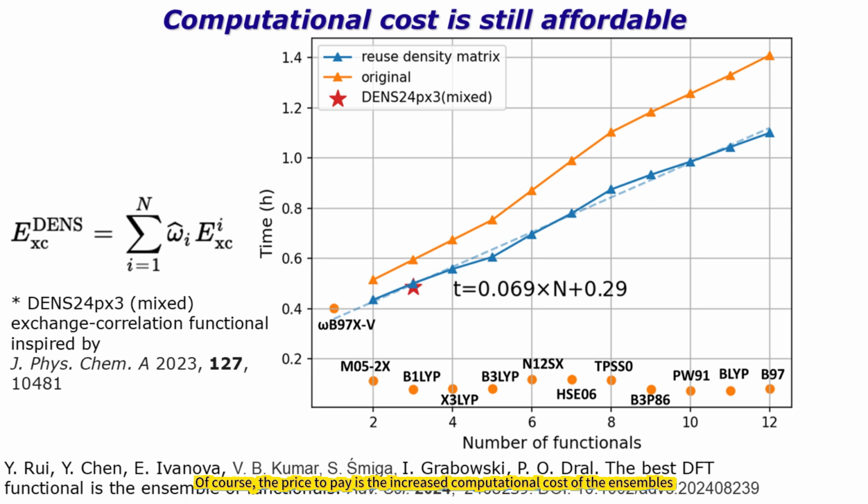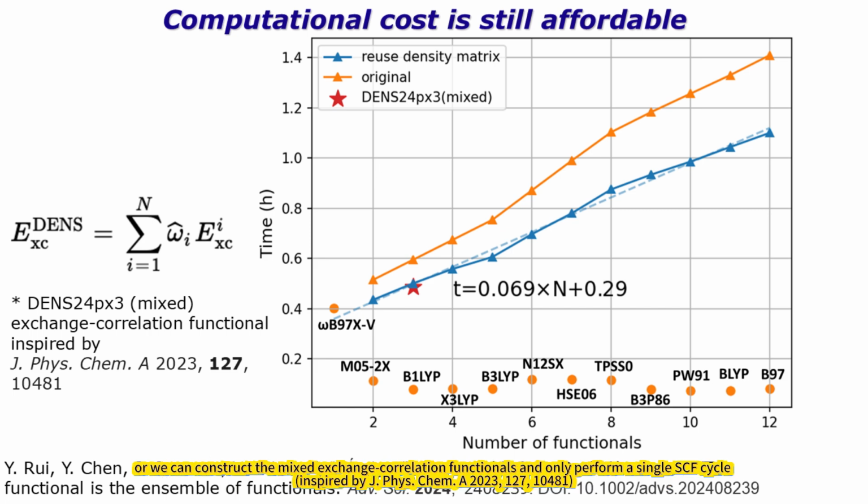Of course, the price to pay is the increased computational cost of the ensembles, but luckily, the speed of the ensembles is not that much more than the best and slow functional in the ensemble. Also, we introduced several practical solutions for speeding up the evaluations with ensembles. We can reuse the density matrix as an initial guess for the next functional SCF, or we can construct the mixed exchange correlation functionals and only perform a single SCF cycle.